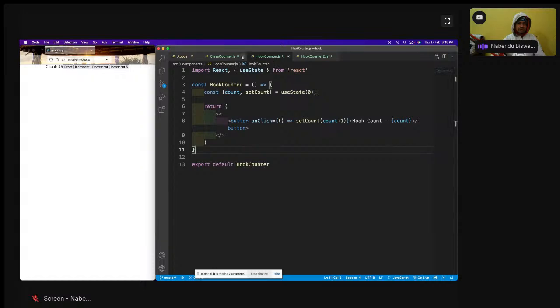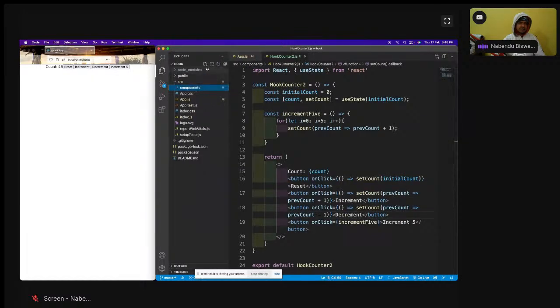Okay, so close this, and then I'll have a hook, counter free.js.